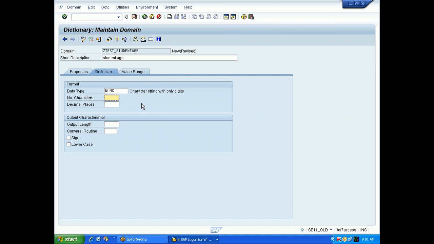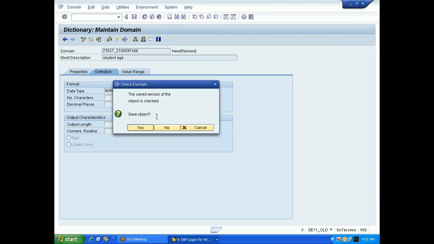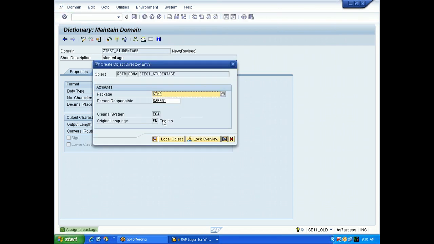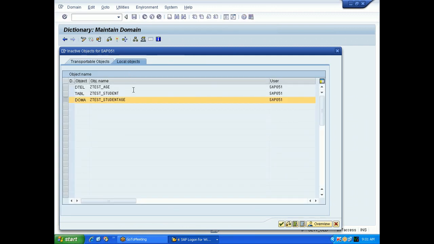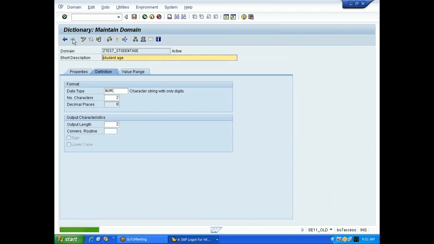How many characters for age do you want? How many maximum years do you want to live? Okay, 2 is sufficient. Double click on data type.